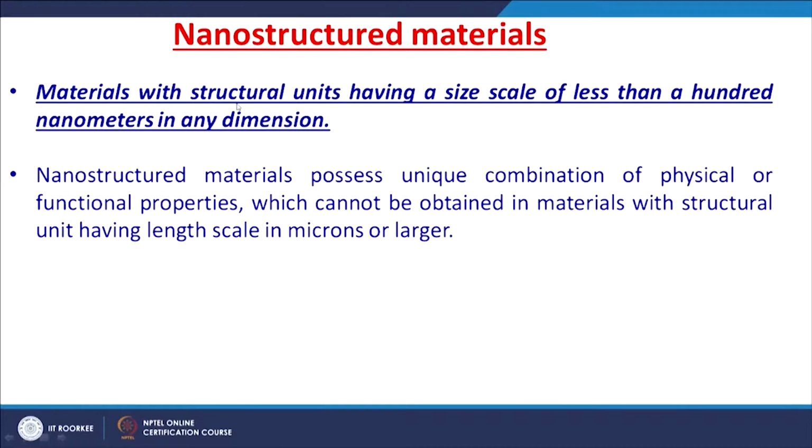Okay. First, nanostructured materials. By definition, a material with structural units having a size of less than 100 nanometers in any dimension is called a nanostructured material. Nanostructured materials possess a unique combination of physical or functional properties which cannot be obtained in materials with structural units having scales in microns or larger, right.